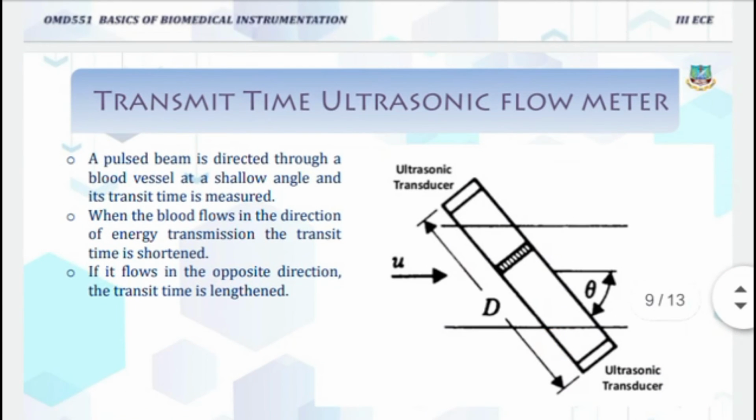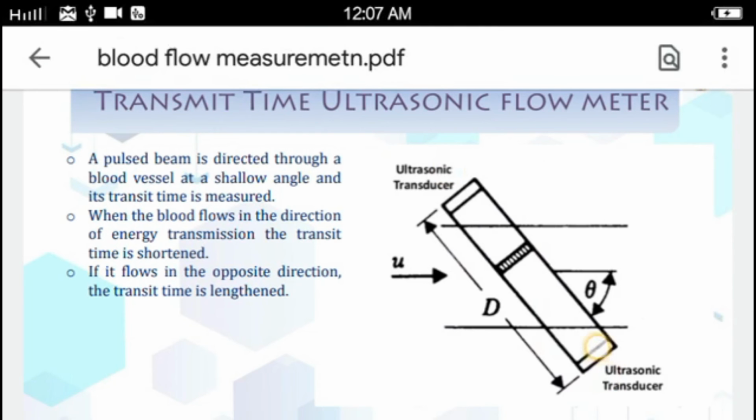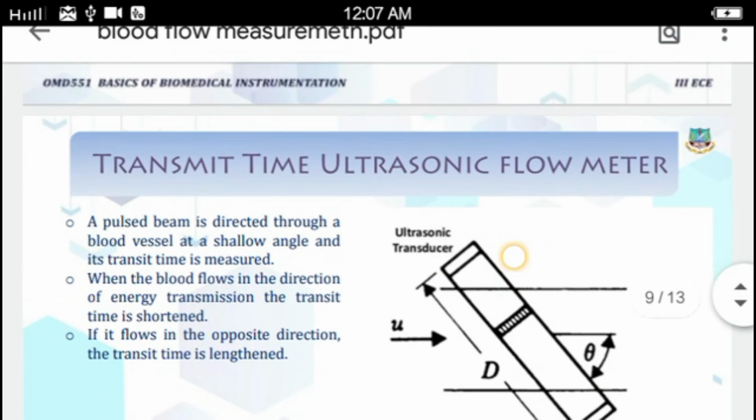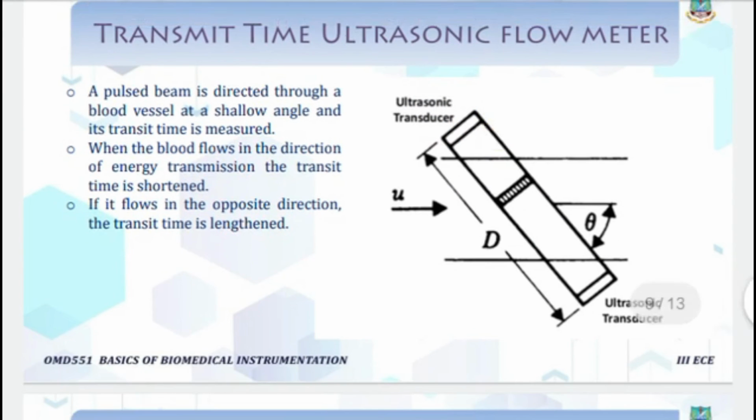I already showed from this transducer to this transducer, they will transmit from this to this, and again it receives. So in this downward direction, they will measure the downstream transmit time. From here to here, they will measure the upstream transmit time.